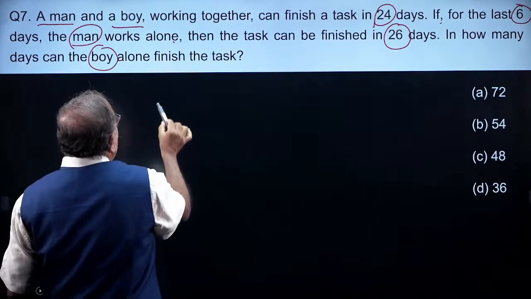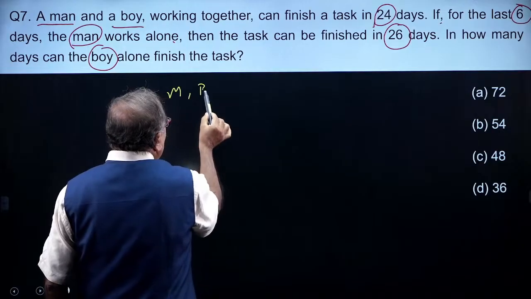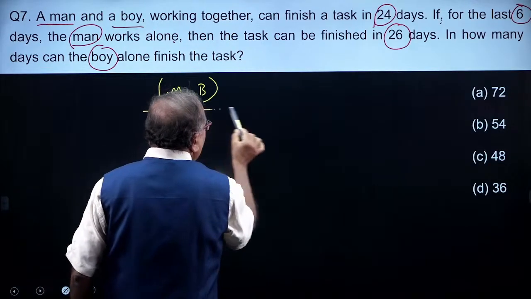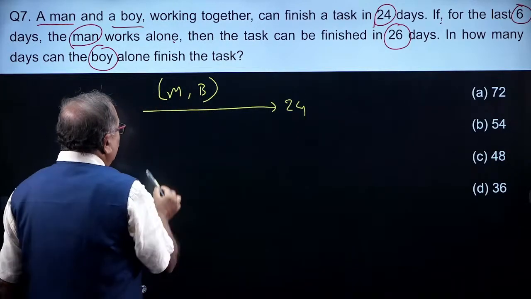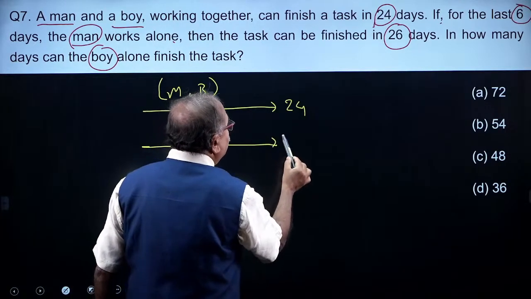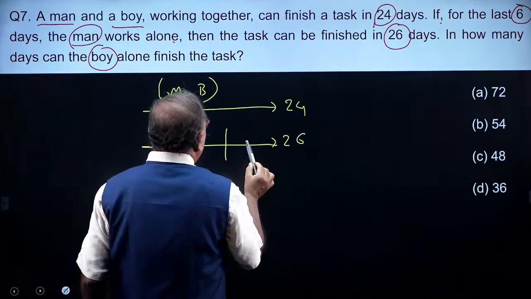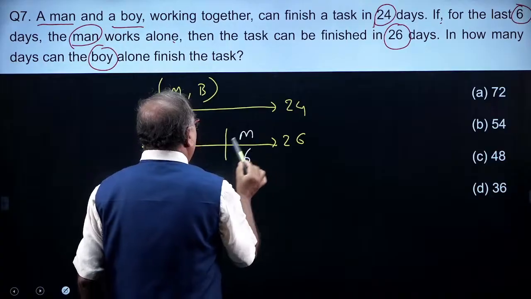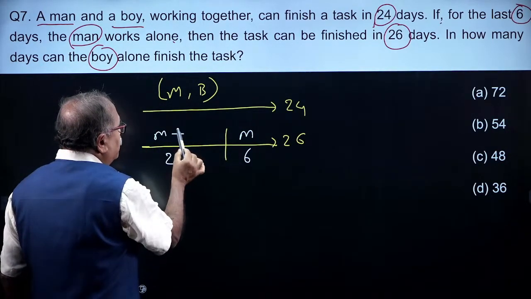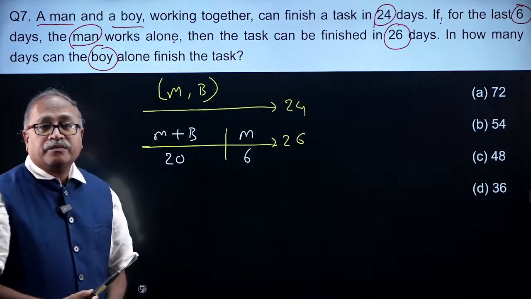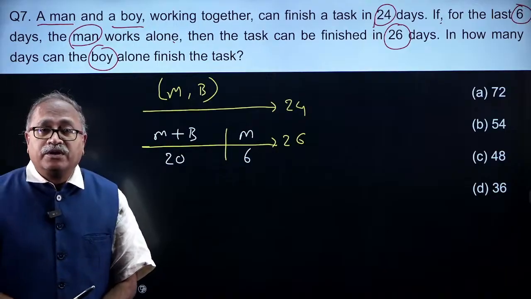So here it says the entire work, man and boy, if they are working together, the work completes in 24 days. Now, here the work completes in 26 days when for the last 6 days only the man works. That means the previous 20 days, man plus boy are working. So your question is, the boy alone can complete the work in how many days?